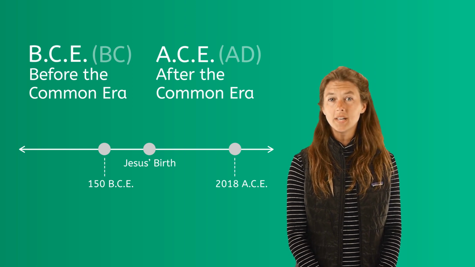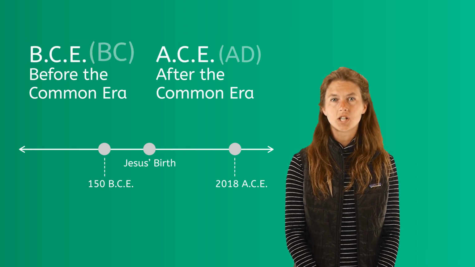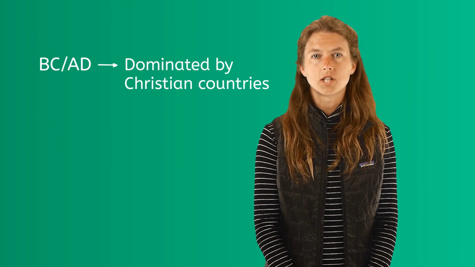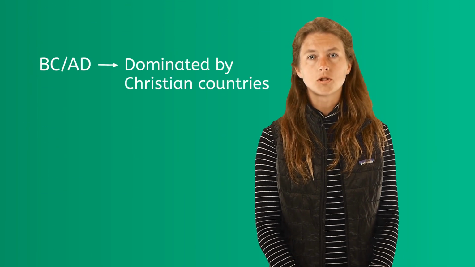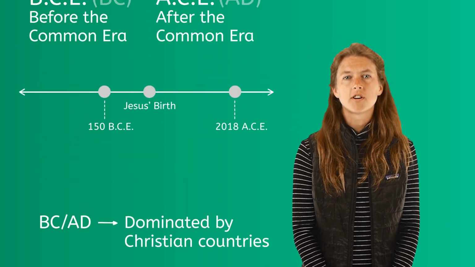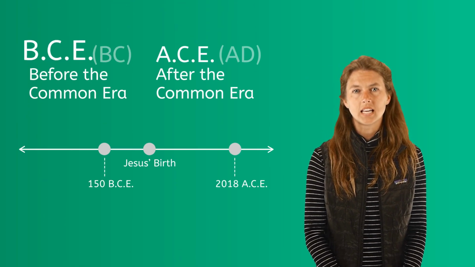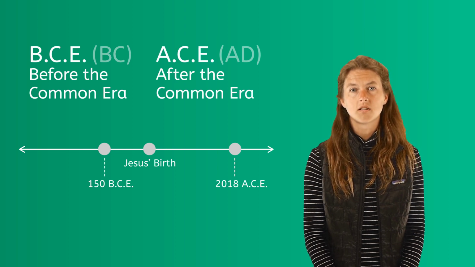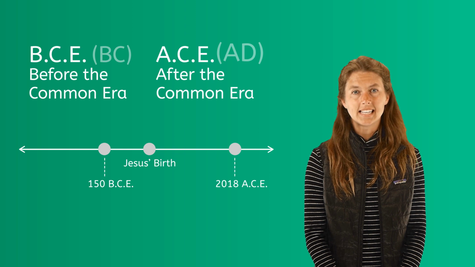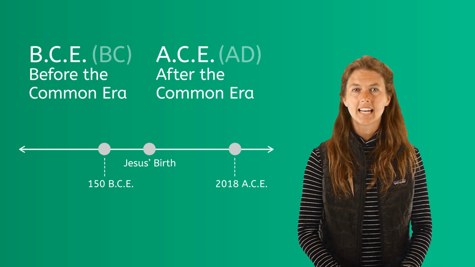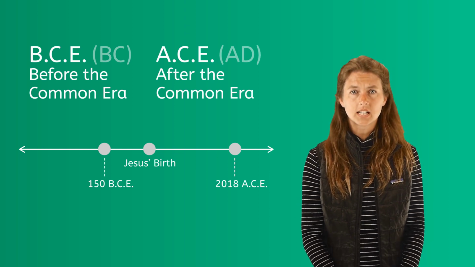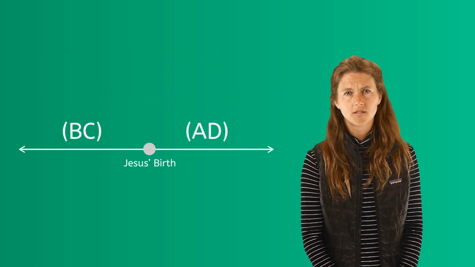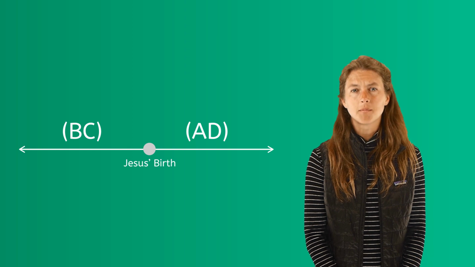So why would you see B.C.E. and A.C.E. instead of just B.C. and A.D.? B.C. and A.D. dominated in Christian countries, but when countries from other parts of the world joined this calendar system, they preferred not to refer to Jesus, and B.C.E. and A.C.E. was introduced as a different naming convention. B.C. and A.D. is the same as B.C.E. and A.C.E. For our series of ancient history videos, we will use B.C. and A.D.